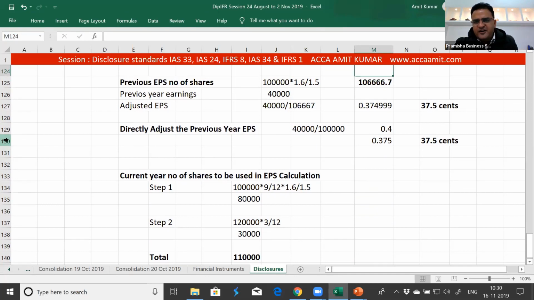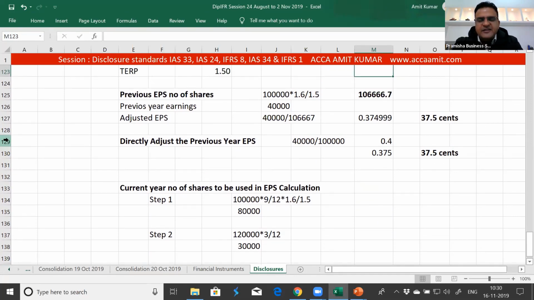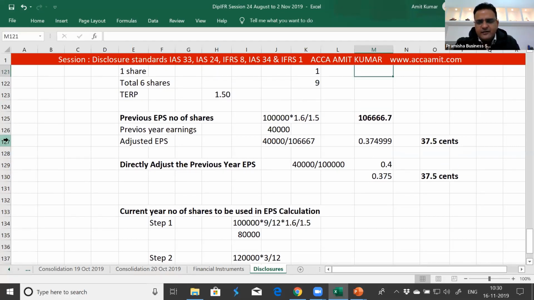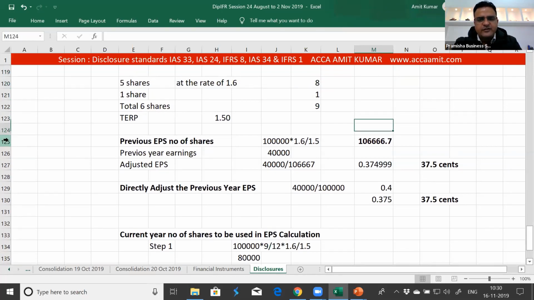Actually, this is what I wanted to highlight, because this creates a lot of confusion when we are actually doing it. Sometimes the fraction is inverse, sometimes 1.5 is above, sometimes 1.5 is below. That's what I wanted to clear. Hope this is clear with everyone.